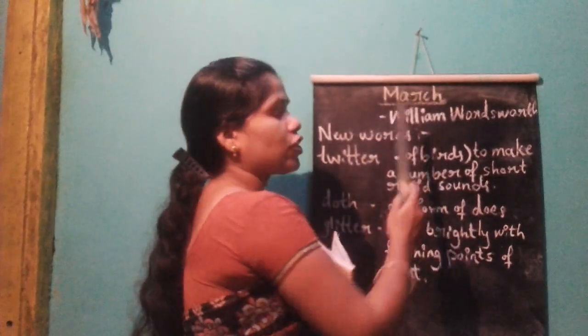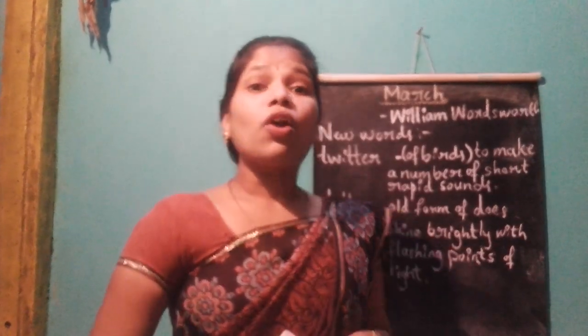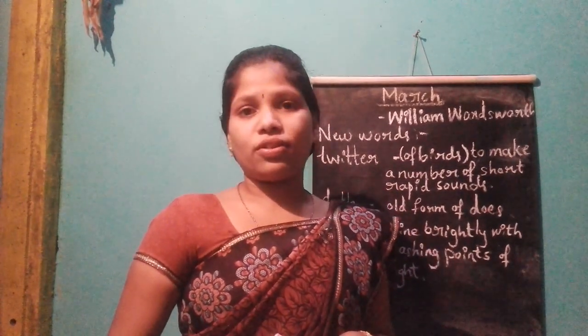According to the Indian calendar, there are 6 ritus: Vasanta, Grishma, Varsha Ritu, Sharat Ritu, Hemant Ritu and Shishira Ritu. Now let's come to the poem. Today's poem's name is March. This poem is written by William Wordsworth. William Wordsworth is a romantic poet who likes to write about nature. So he has written lyrically about nature, describing nature during the spring season.